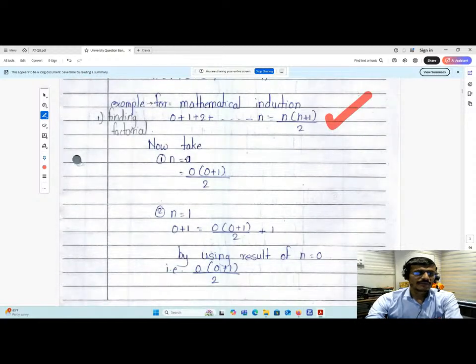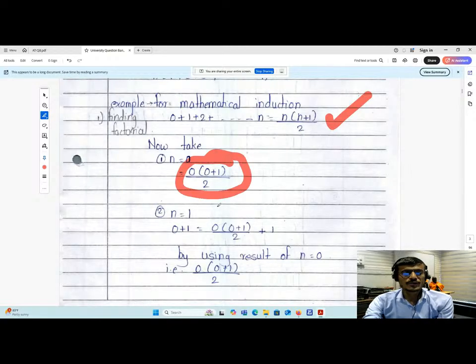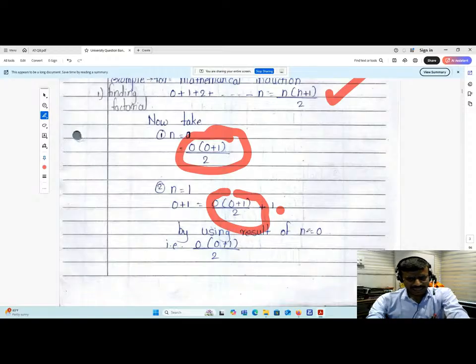You know that. So whenever n equals 0, it will be 0 in bracket 0 plus 1 by 2. Again, this will be used over here. You can see here plus 1. Okay. Likewise, the operations will be performed.